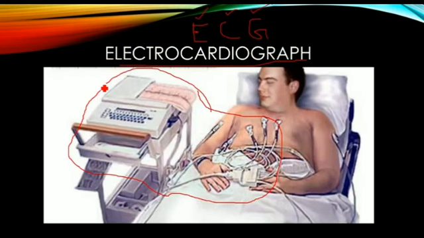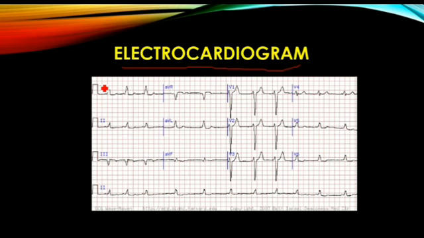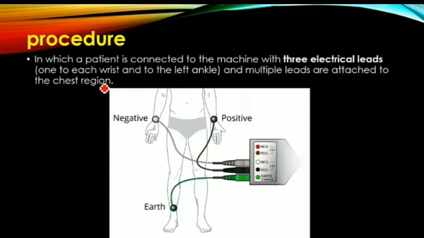Electrocardiograph means that is the machine. Electrocardiogram means that is the paper which contains the printout of the ECG waves. Then we have to see the procedure of ECG. Already I have told that ECG means the graphical representation of cardiac cycle. In the cardiac cycle you can see the atrial systole, next ventricular systole, ventricular diastole.